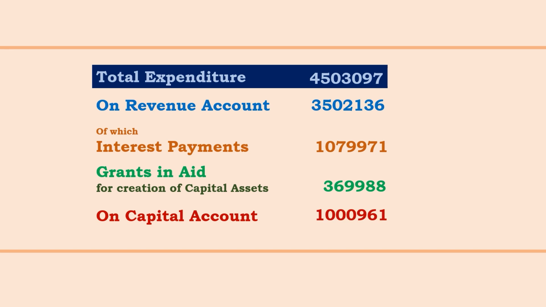The figure is 10 lakh 961 crores. So 35 lakh 2,136 plus 10 lakh 961 is equal to 45 lakh 3,097 crores total expenditure, and it is same as the total receipts. Okay. So now let us get into important concepts.